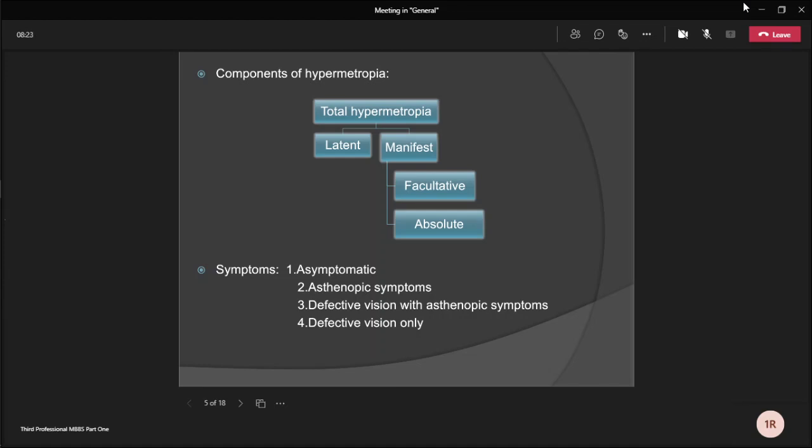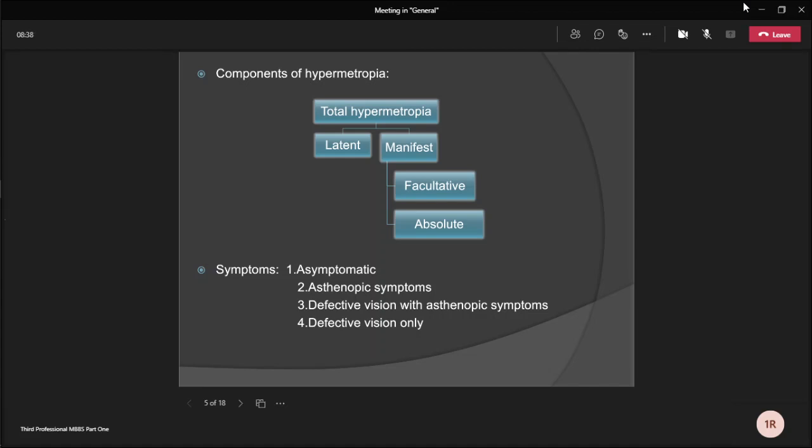Facultative hypermetropia constitutes the part which can be corrected by the patient's accommodative effort. And absolute hypermetropia is the residual part of the manifest hypermetropia, which cannot be corrected by the patient's accommodative efforts.